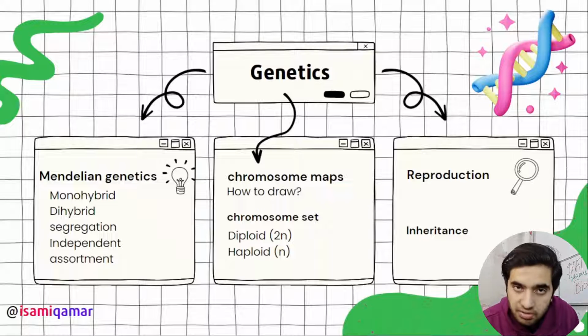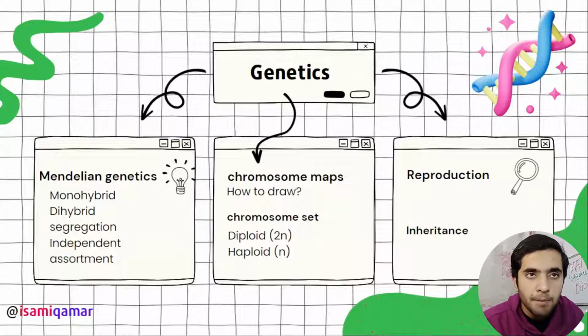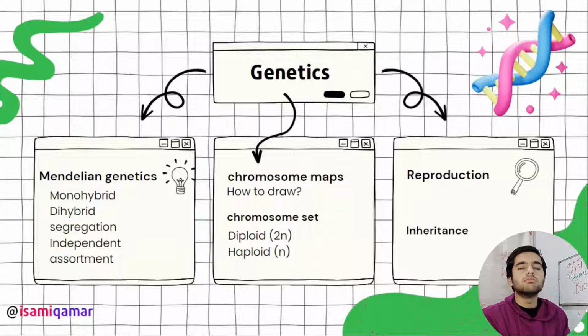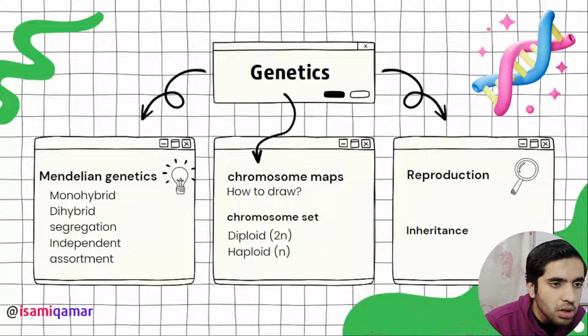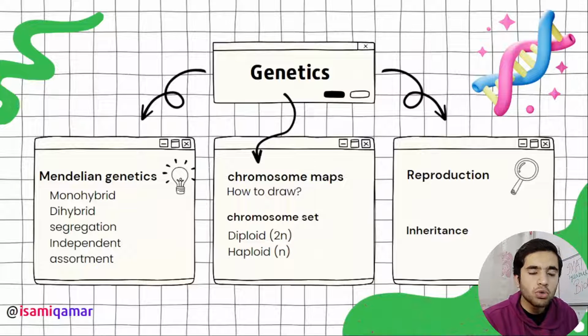How you will obtain F1 generation, you can conclude that. What is genotypic ratio, what is phenotypic ratio, these are all these things. And you can draw Punnett square. This is the main thing.